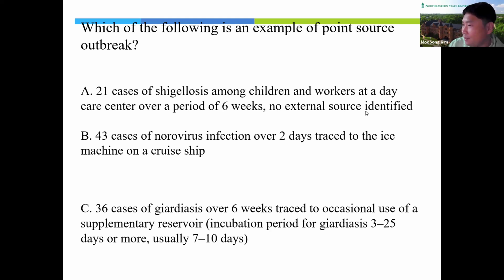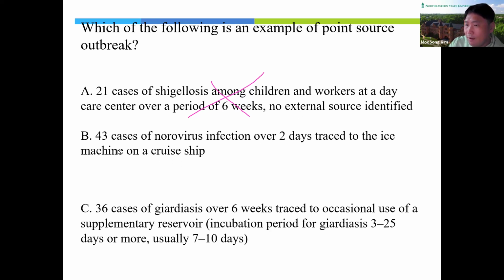No, no external source identified. So probably we can check mark X because there is no common source, right? For a point source outbreak, we need to find the common source, and whether the exposure to the common source is short or long.